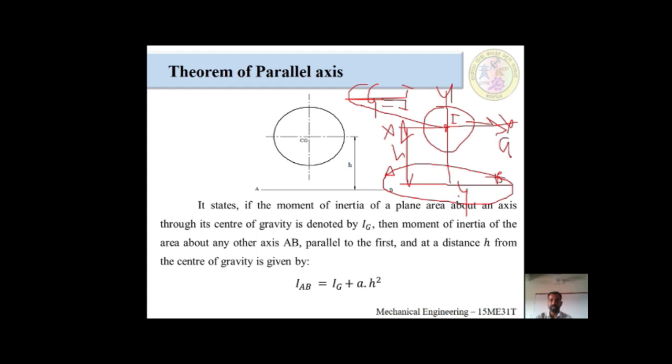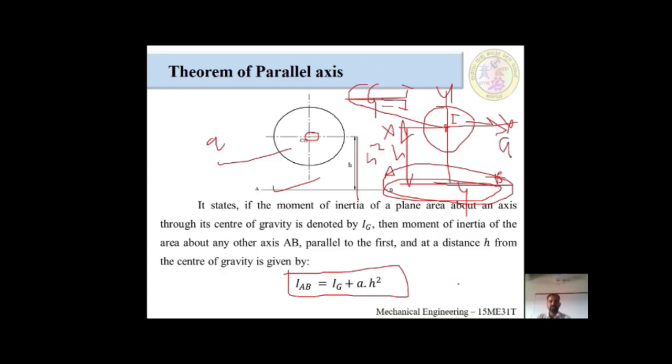Next, how to find the moment of inertia about AB? The formula would be like this. IAB is equal to the moment of inertia about CG, plus the area times this height. It would be on both sides. For that reason we are taking h square.